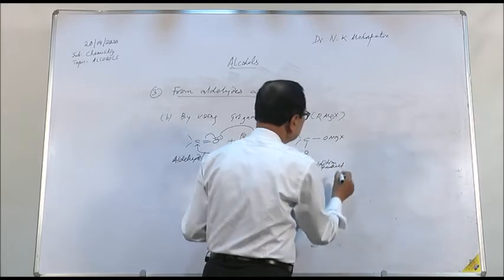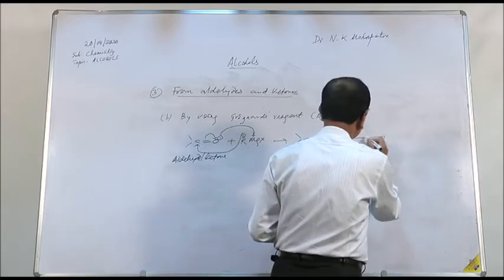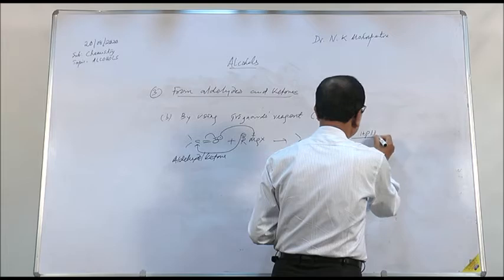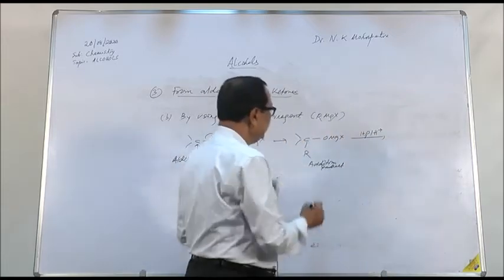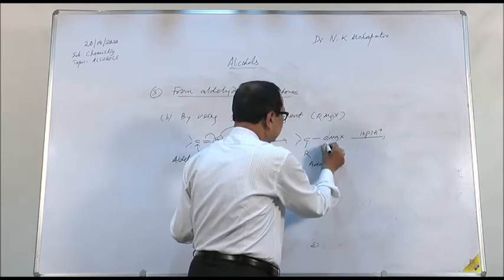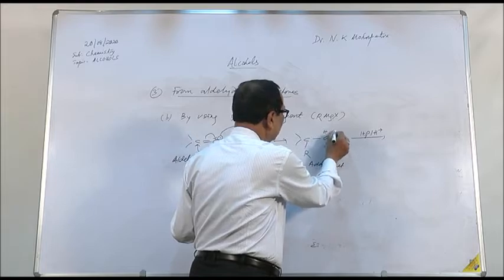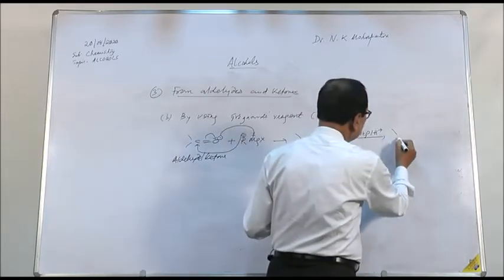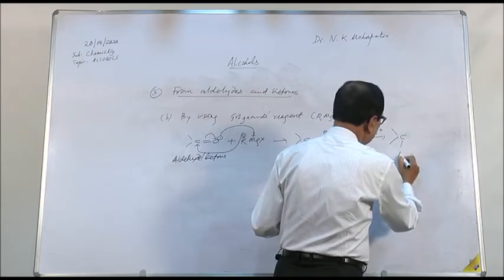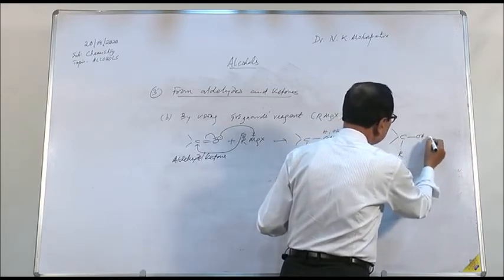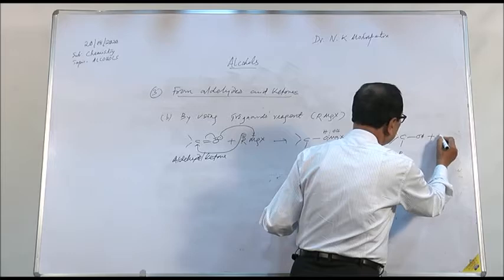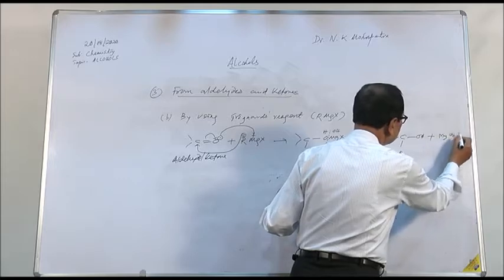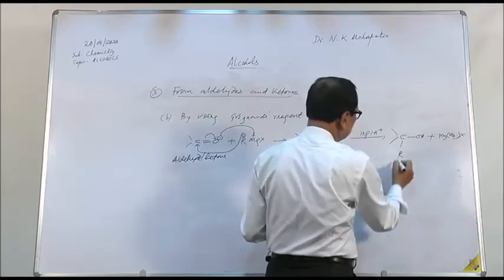This addition product, when it is hydrolyzed in presence of dilute mineral acid, what happens? This bond breaks. Your HOH. So the final product will be C, R, OH plus MgOHX. Now this is your alcohol.